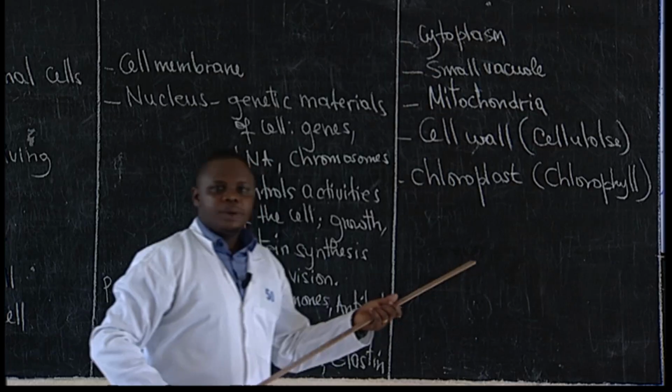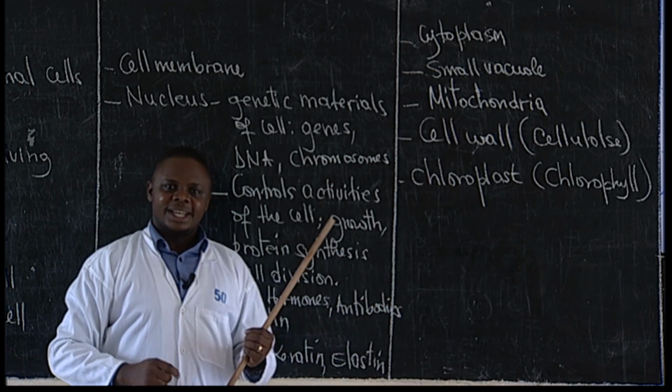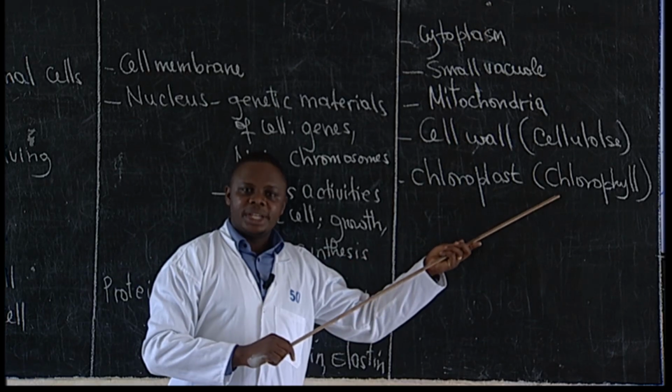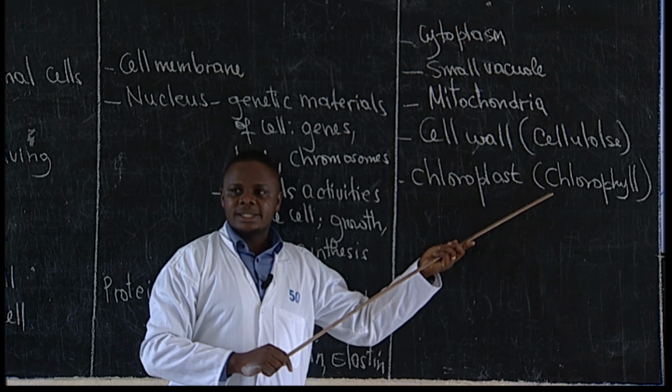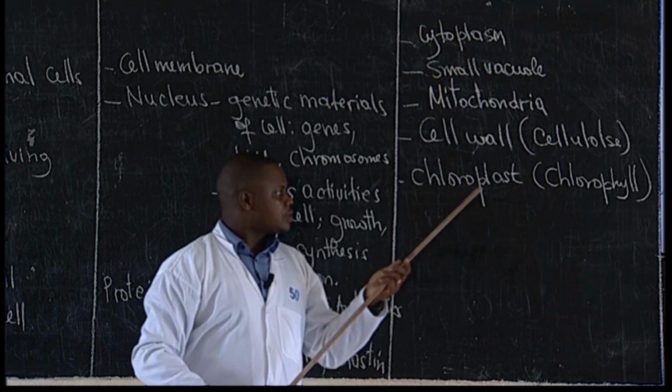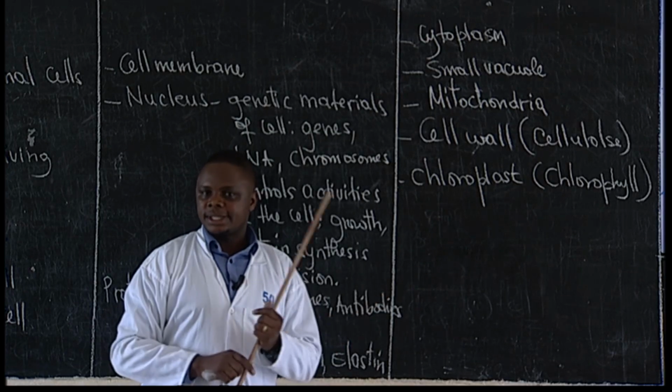Chlorophyll. When we say pigment, we mean colored substance. So this one is green, and that is what makes plants green. So chloroplast is very important in photosynthesis.